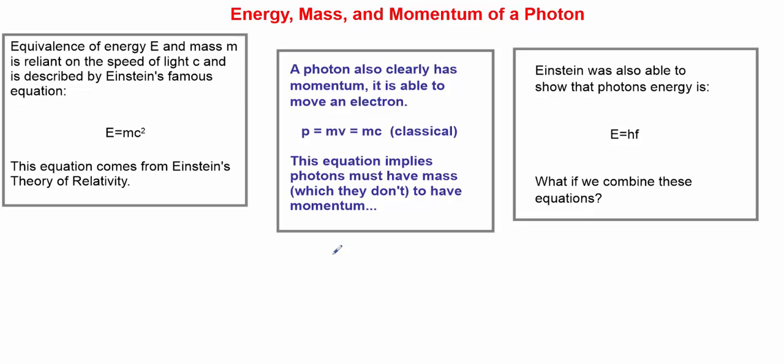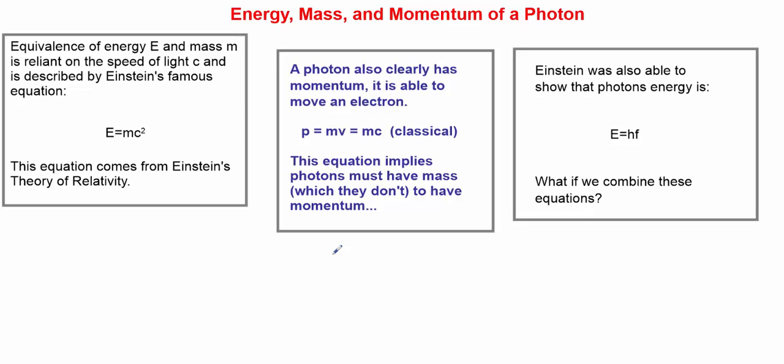In terms of light, because it's traveling at the speed of light, momentum is mass times c, or mc. But think about this: that implies that if a photon has momentum, it must also have mass. Well, it doesn't. Photons don't have mass. So something must be wrong with the classical model for momentum.